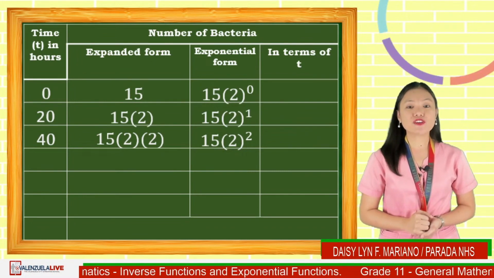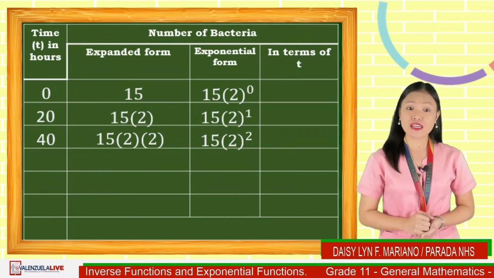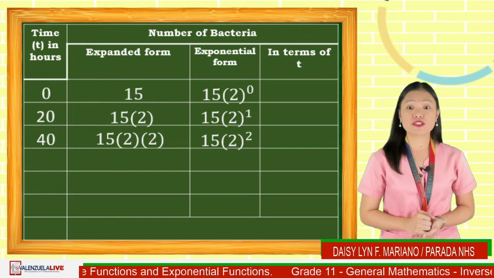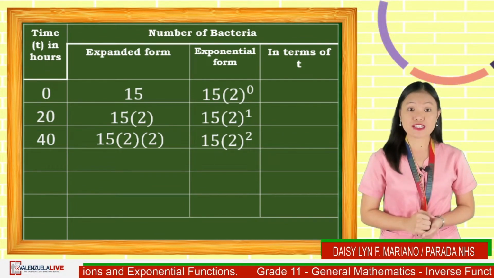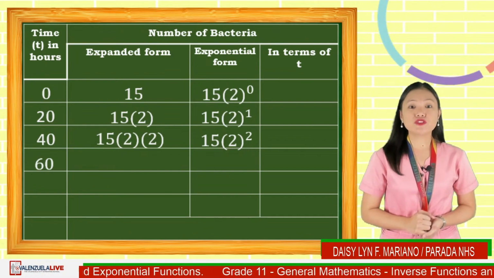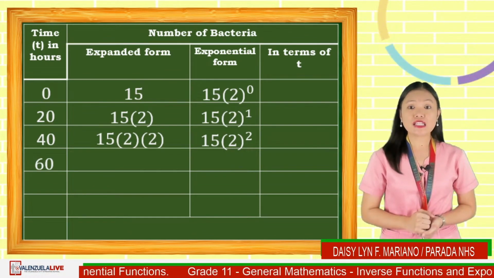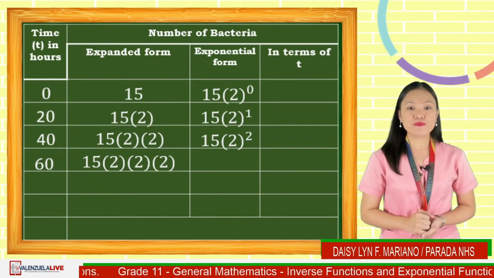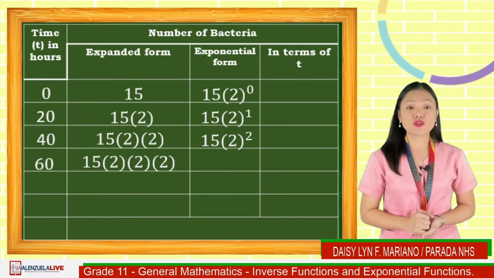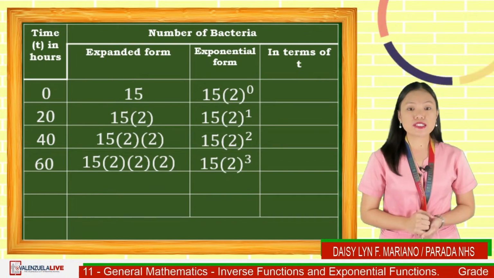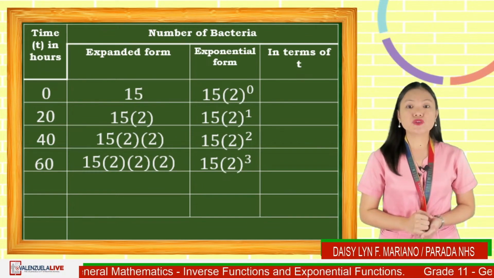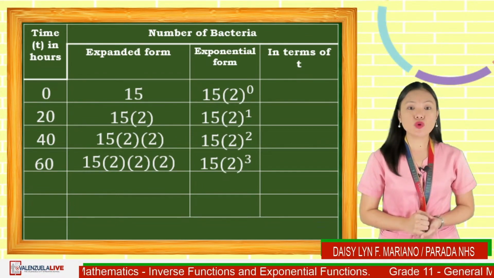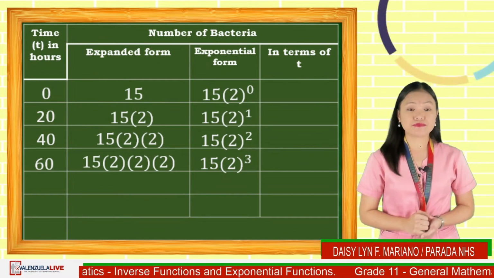Next, another 20 hours means adding 20 to the previous number of hours, which is equal to 60. The bacteria doubled, that is 15 times 2 times 2 times 2. The number of bacteria now is equivalent to 15 times 2 raised to 3. Raised to 3 since the base 2 appears thrice.